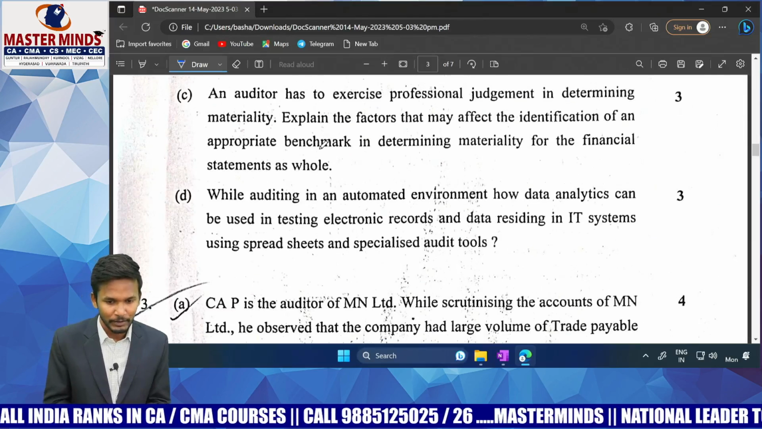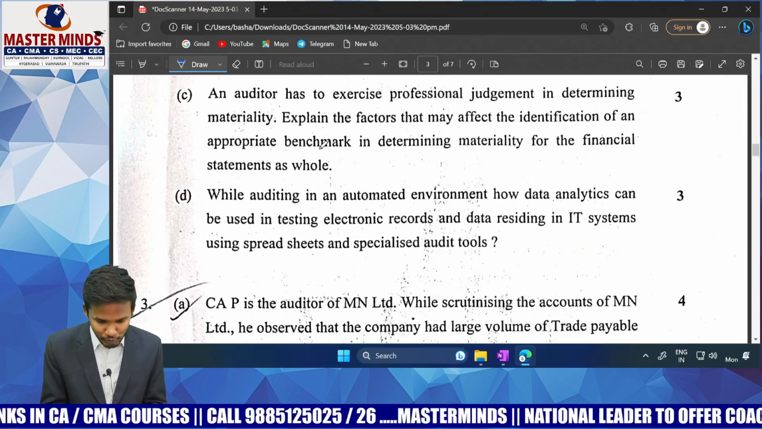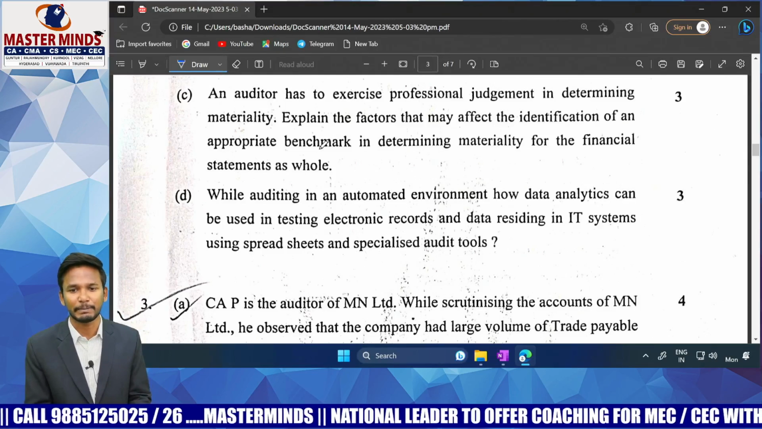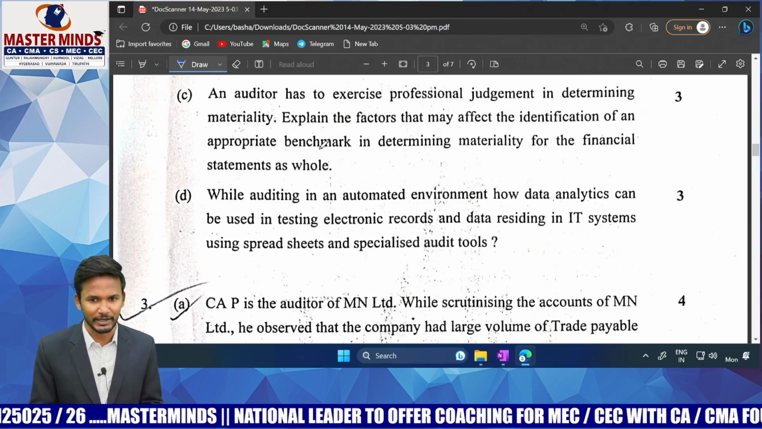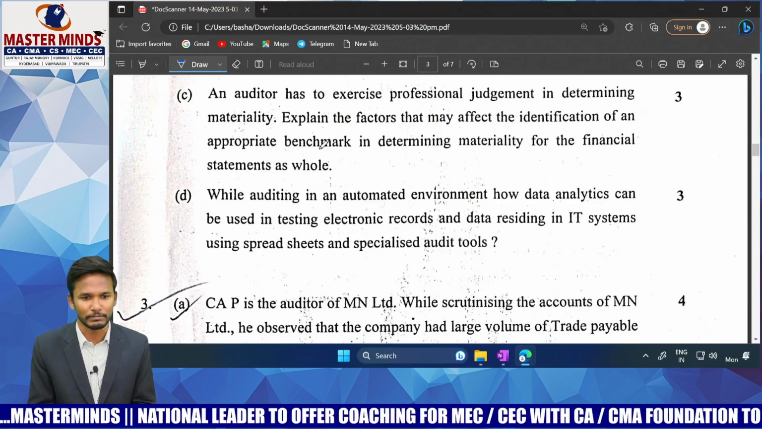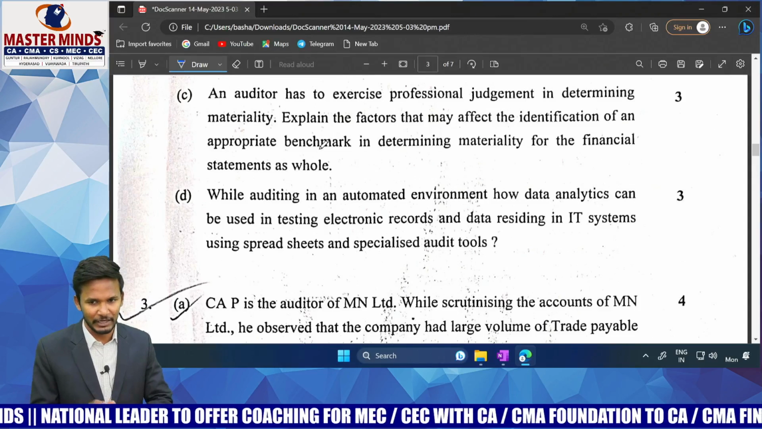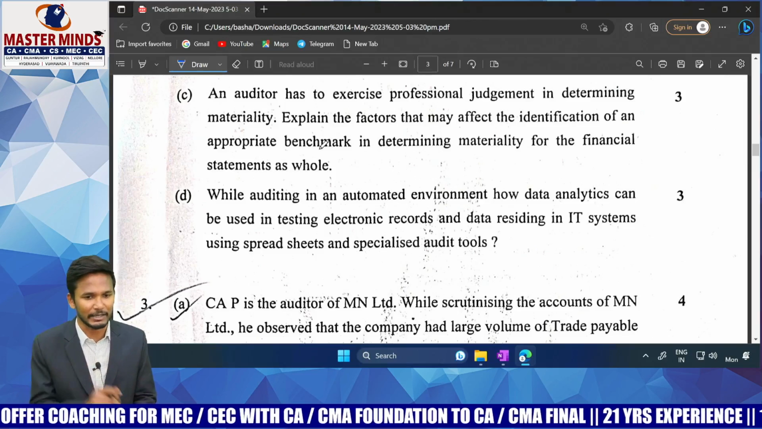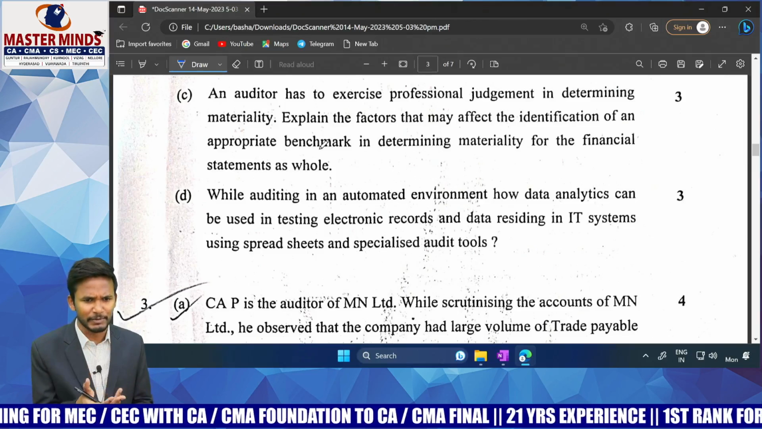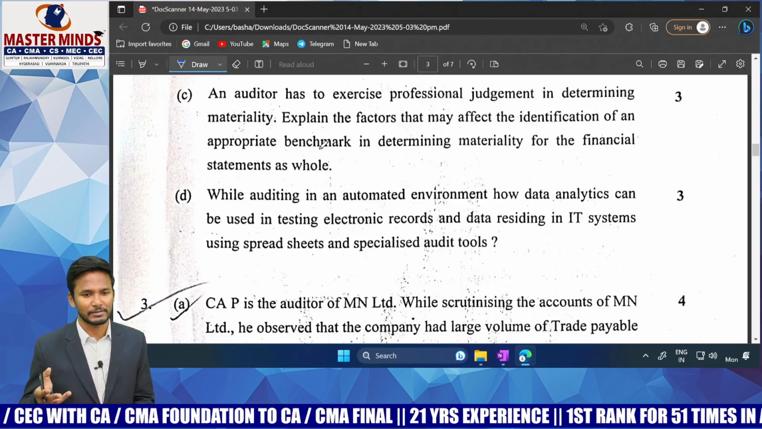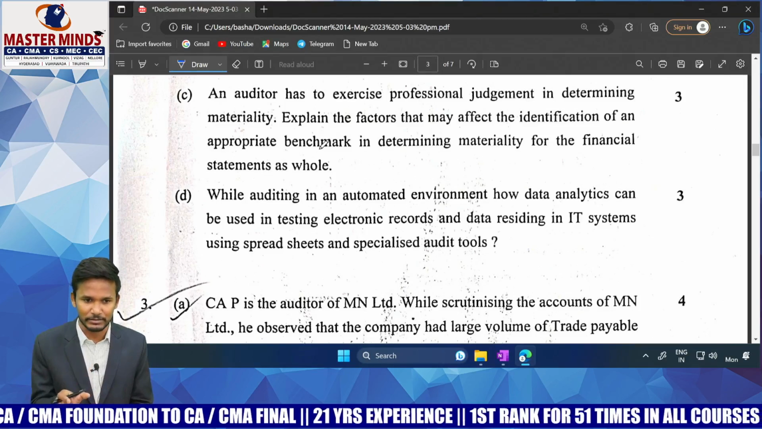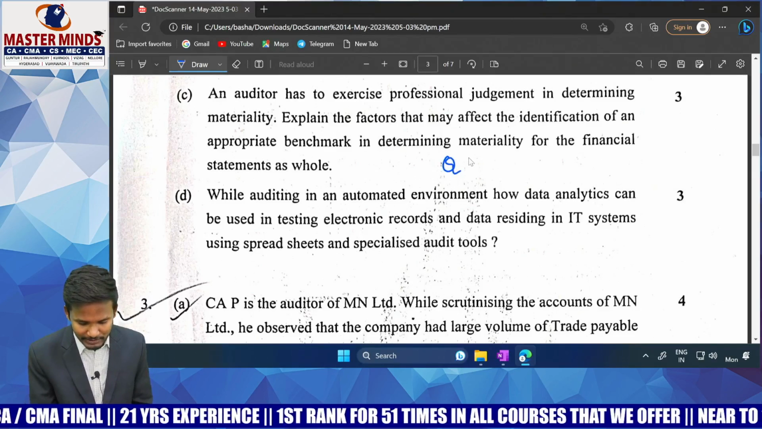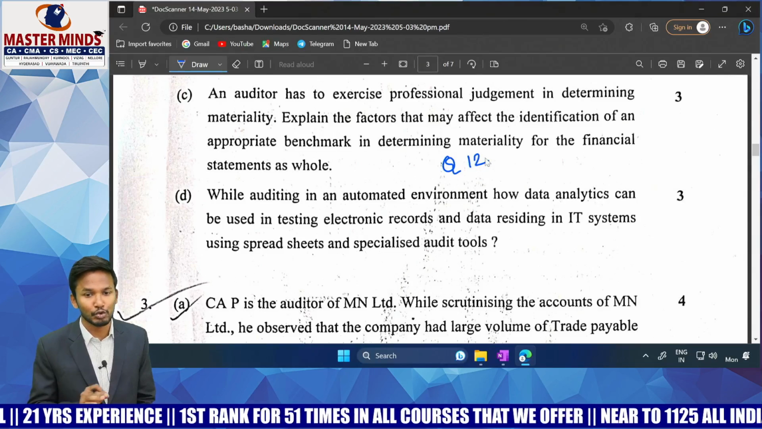Question number 2C. An auditor has to exercise professional judgment in determining materiality. Explain the factors that may affect the identification of an appropriate benchmark in determining materiality for the financial statements as a whole. In the financial statements, definitely for determining materiality, you are supposed to set some benchmark. Benchmark into percentage, you will get something called materiality amount. For developing a benchmark, you have certain factors. What are the factors, sir? Is this covered in our material? Yes. In the audit strategy, planning and program chapter, we have question number 12. Question number 12 talks about how to decide a materiality, how to select a benchmark.